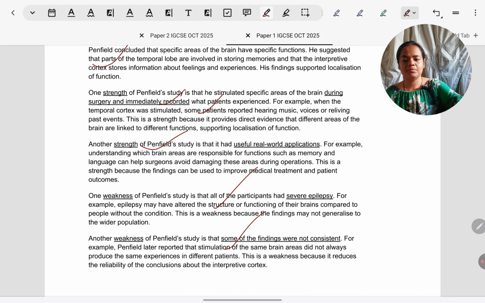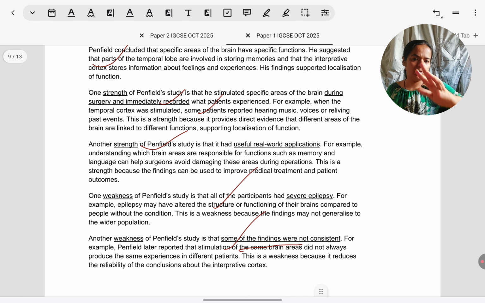Other researchers who have replicated have found that stimulation of the same areas, for example the temporal lobe, does not always result in audition or memory only. Sometimes when they stimulate the temporal lobe, they get other results. People might even perceive seeing things when the temporal lobe is stimulated, which ultimately led to the realization that there is overlap. Some visual functions are performed not only by the occipital lobe but by the temporal lobe also. I know I've rushed through it. You can read the points carefully.